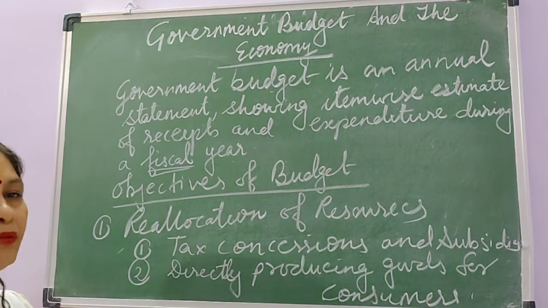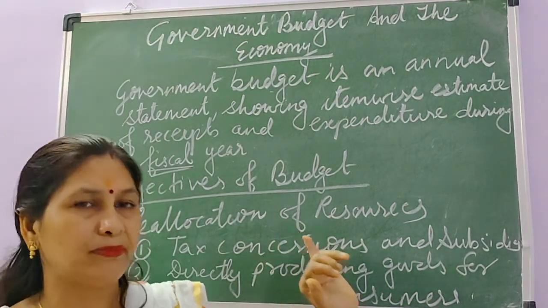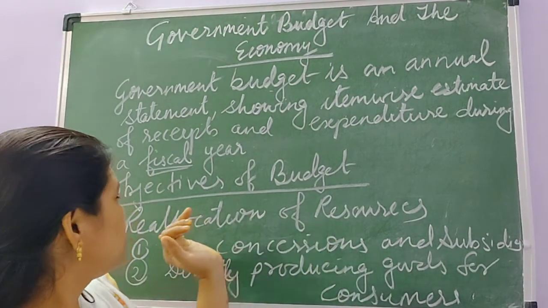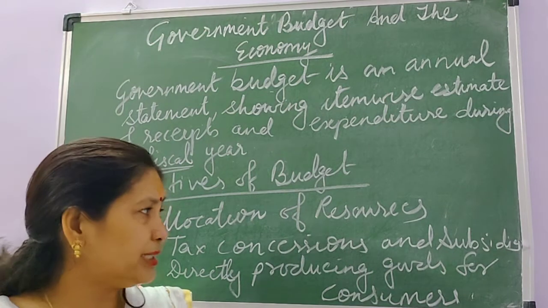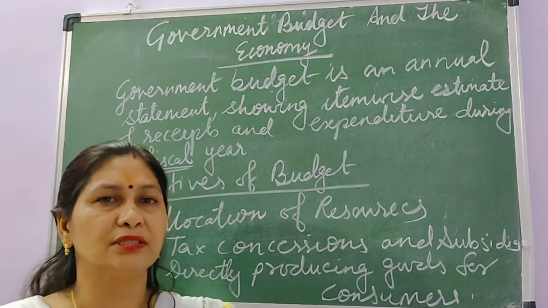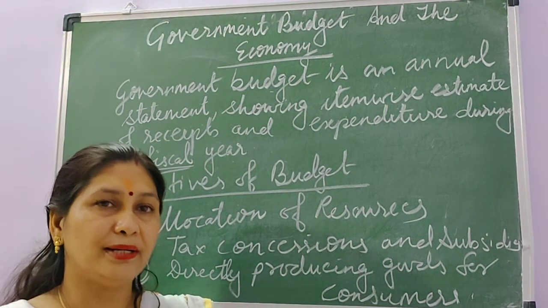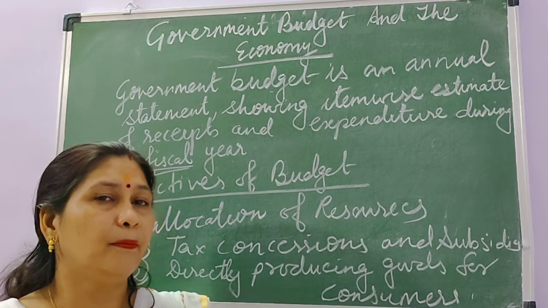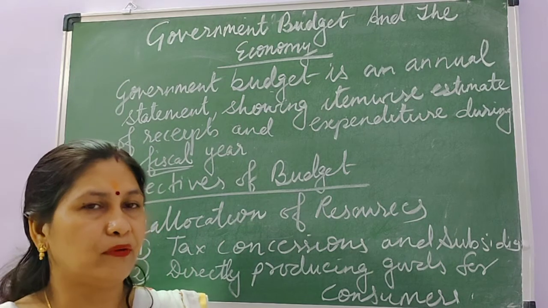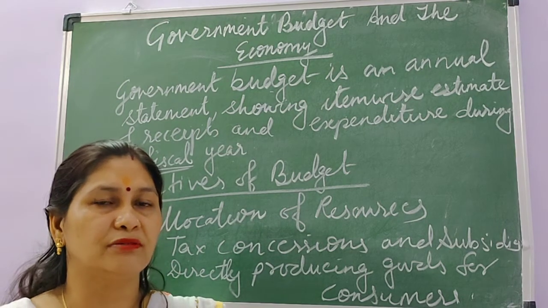So this is the first objective of government budget, that government makes the budget so that government can reallocate the resources. Already the resources are allocated, but government is reallocating these resources in such a way that we can achieve both profit maximization as well as social welfare.